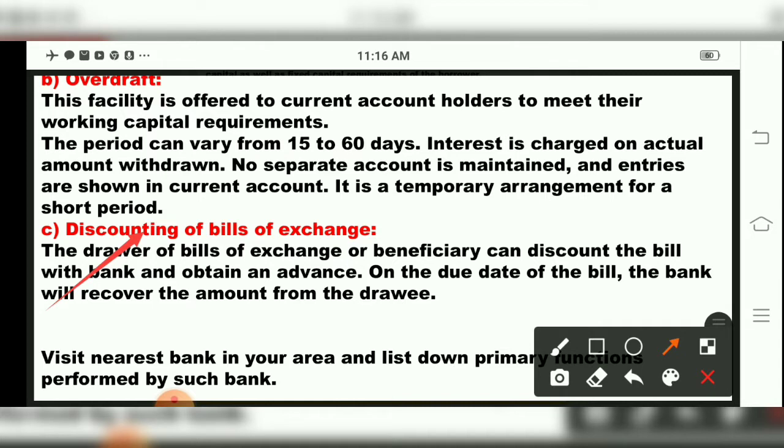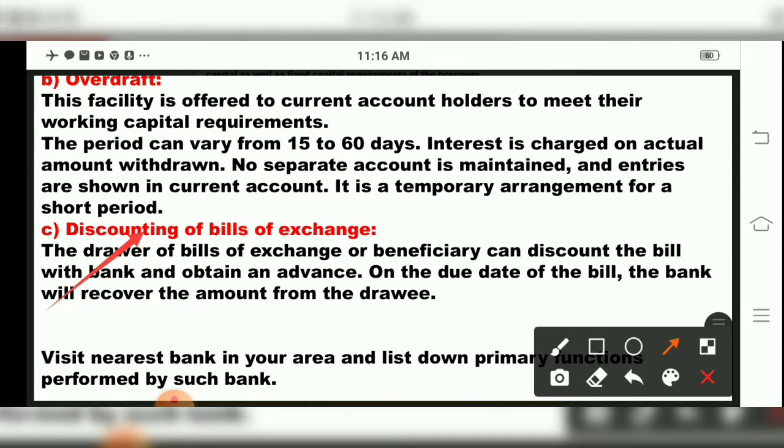Now under this what happens, children? Drawer and drawee are there. When a drawer wants to take money immediately from the bank, what the drawer does is, the drawer of the bill of exchange or beneficiary can discount the bill with the bank and obtain an advance, and on the due date of the bill, the bank will recover the money from the drawee.